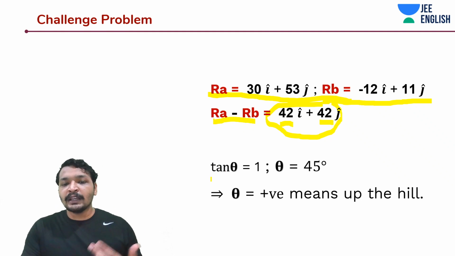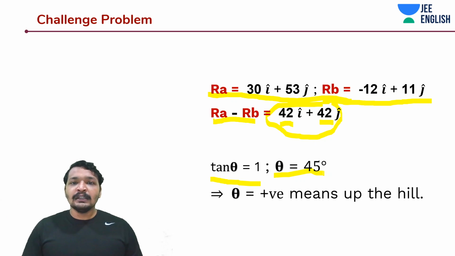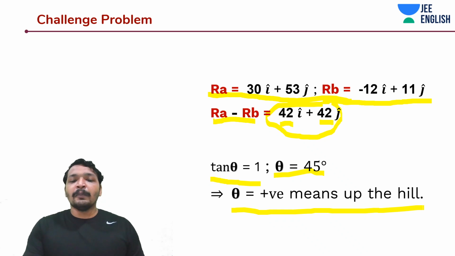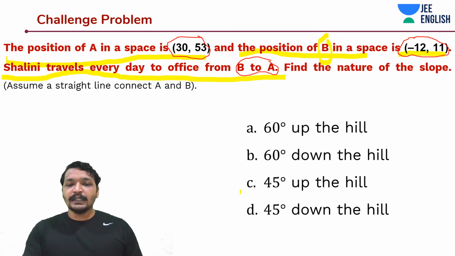Okay, when the x and y magnitudes are the same, then you can straight away say it's a 45 degrees angle. And it's traveling along the positive x, positive y direction. That means up the slope. Okay, up the hill in this case, I guess. Yeah. So theta is positive means up the hill. So 45 degrees up the hill. So it would be C.